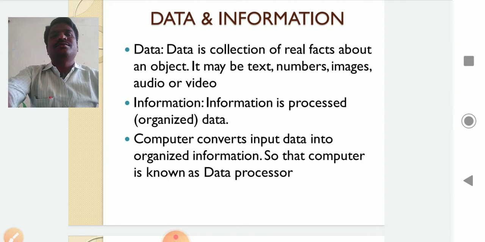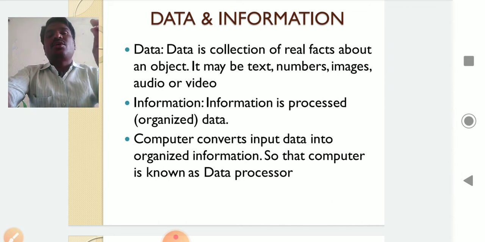So the data is about facts. For example, if you take this pen, this is a red color pen. This is a butterfly pen. The cost of this pen is 10 rupees. This is data about this object.